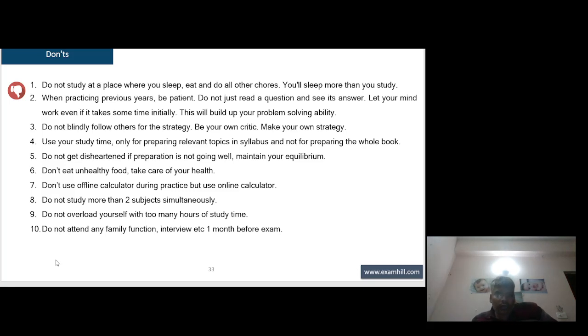Don't use an offline calculator during practice, but use an online calculator. Do not study more than two subjects simultaneously. Do not overload yourself with too many hours of study time. Do not attend any family function, interview, etc., 1 month before the exam.